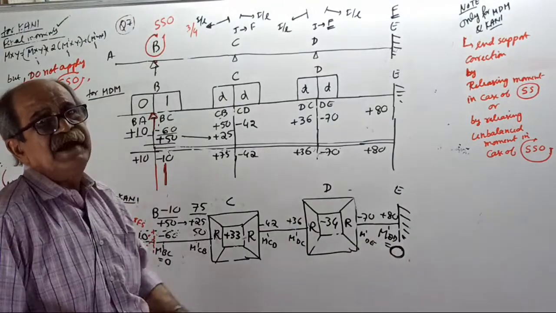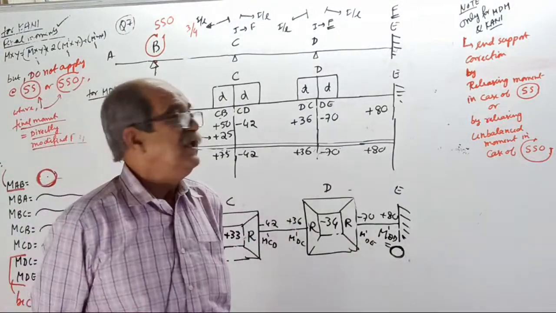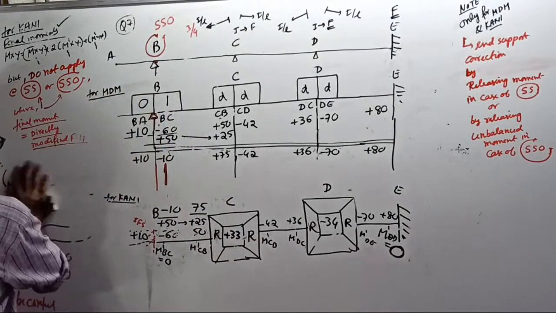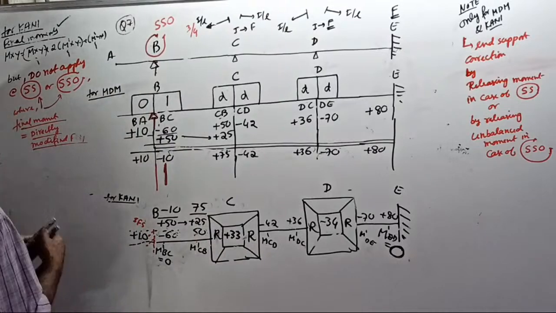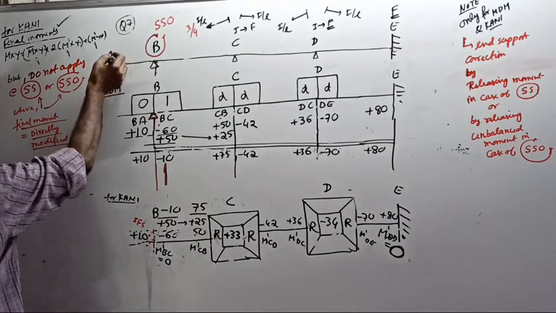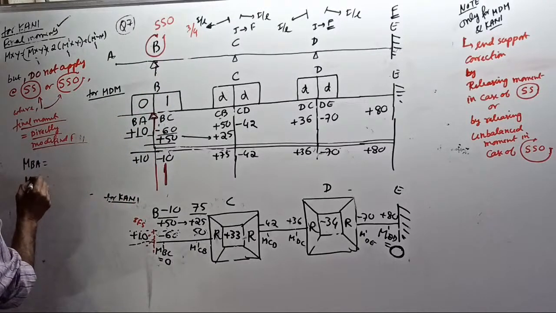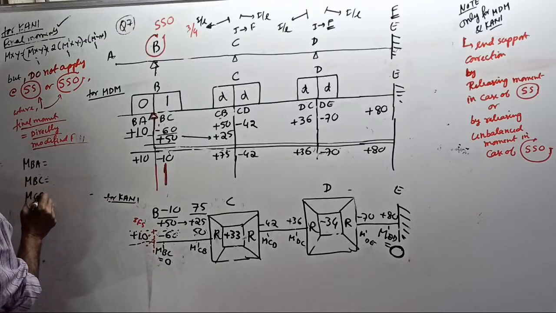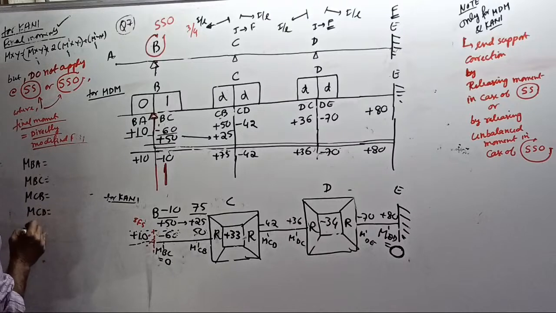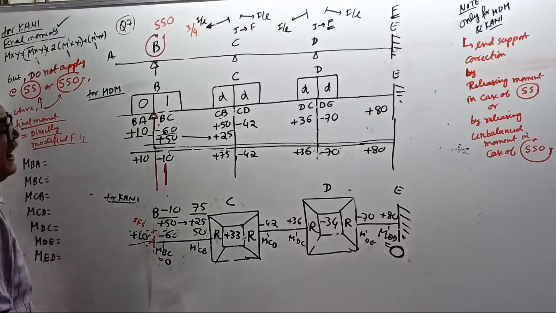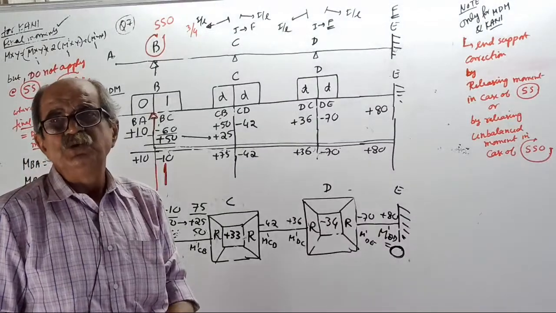Now, complete Kani's table. Tell me, when you do the final moment, some small change I have to make now because the order is changing. The final moments will be: MAB is not there. How to start? MBA, MBC, MCB, MCD, MDC, MDE, then MED. Tell me, when you do the final moment, at which point should you not apply Kani's method?